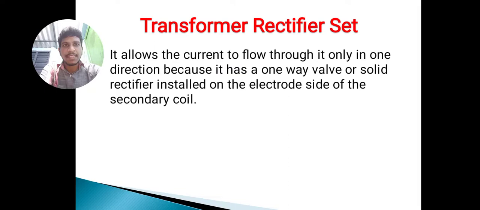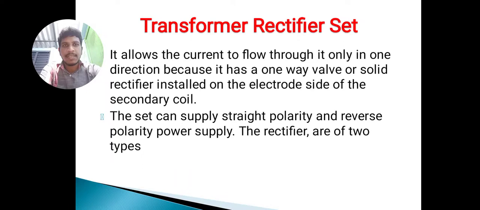Next, transformer rectifier set. It allows the current to flow through it in only one direction because it has only a one-way wall or solid rectifier installed on the electrode side of the secondary coil. The set can supply straight polarity and reverse polarity power supply. That means anode cathode or cathode anode supplies. The rectifiers are of two types: silicon diode and selenium plate.